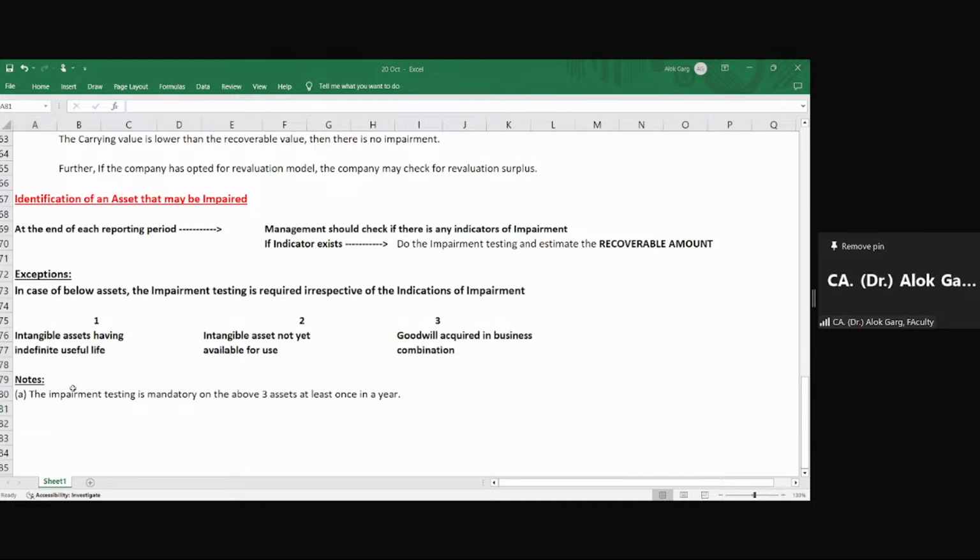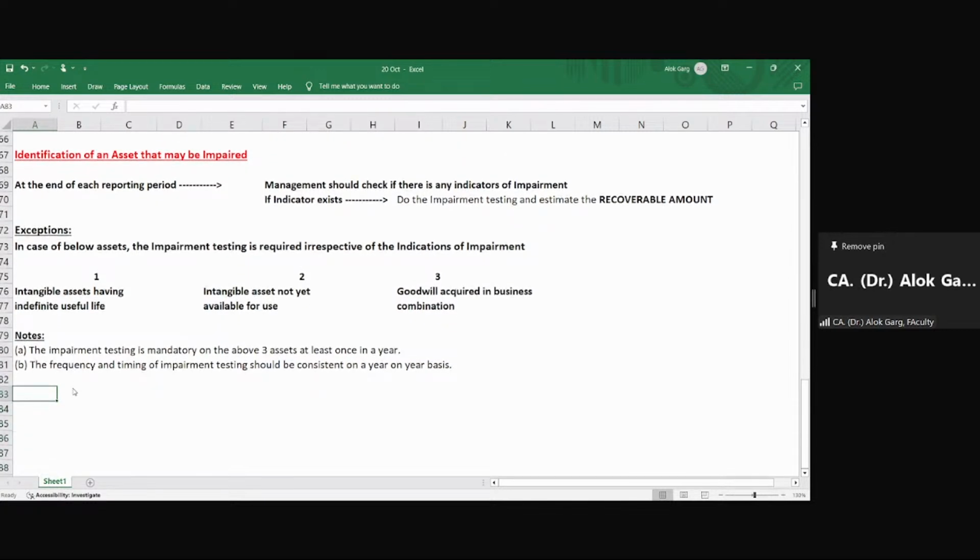So friends, the frequency and timing of impairment testing should be consistent on a year-on-year basis. Okay, for example, what is meant by frequency and timing of impairment testing being consistent on a year-on-year basis? Let me talk about all these three assets: intangible asset having indefinite life, intangible asset not yet available for use, and goodwill. Let's say financial year 2022-23 and FY 23-24.